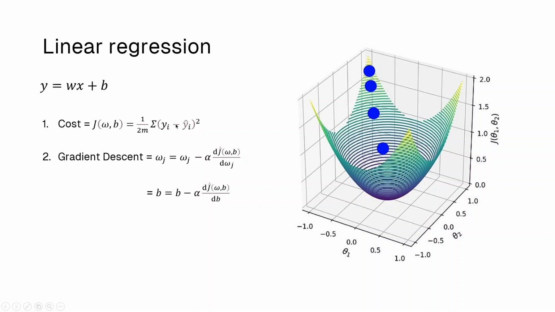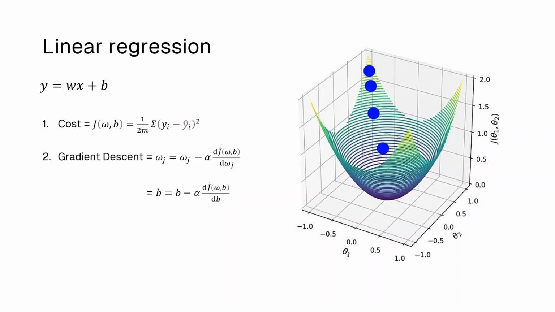You subtract them, you square them, and you sum it for all i's, so every single row of data that you have. Then you take the average of it by dividing by m, and you divide by 2m because it becomes easier later to do calculations with this. Okay, but basically this is the equation.